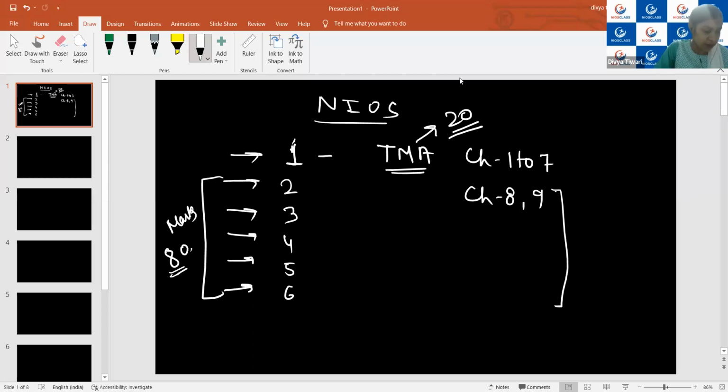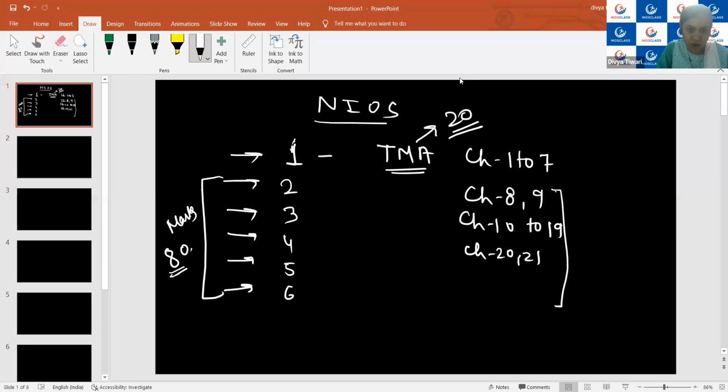Then module number 3 is for geometry, and it is the largest module. It will be having chapter number 10 to chapter number 19. Almost 10 to 11 chapters are here. And then in module number 4, we will be discussing mensuration. This will be chapter number 20 and 21.